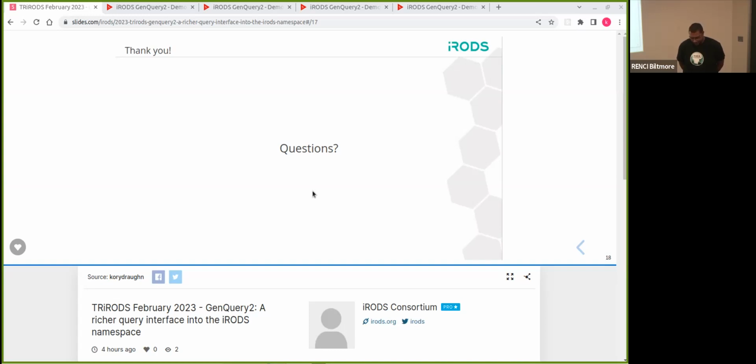What about, will language integrated GenQuery also take on some of this as well, or no? That is likely far down the road right now, because that requires a change to the actual parser in the iRODS rule language. Hence the reason why we have to implement microservices, so that it's just readily available. Not as convenient, but it will be available. We've got prototypes for that, but not ready for demo purposes.